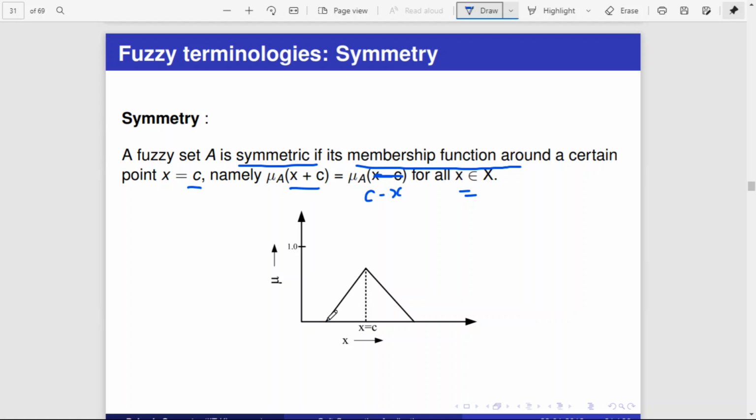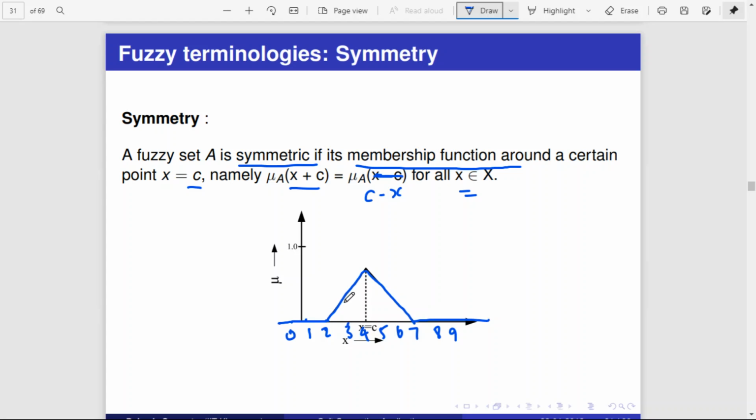Let us assume a membership function is represented like this, with x as usual. Looking at x values 0, 1, 2, 3, 4, 5, 6, 7, 8, 9: when x is 0, the membership function results in 0. When x is 1, it results in 1. When x is 2, it results in 0.